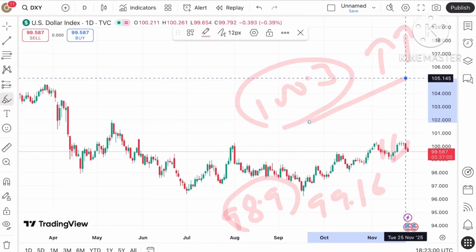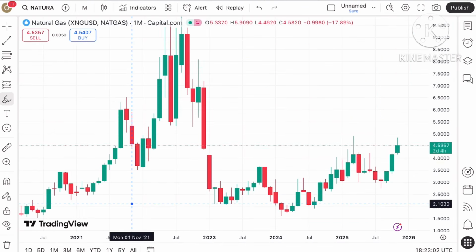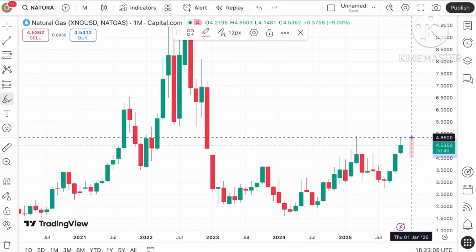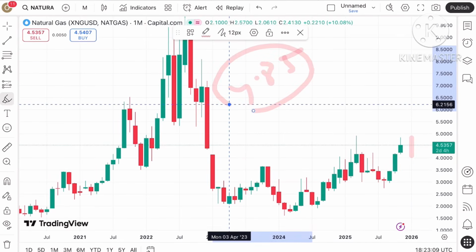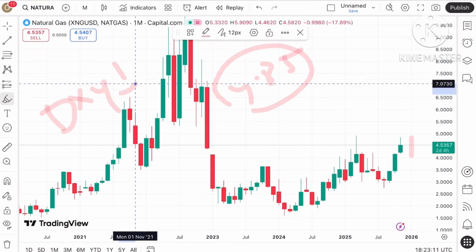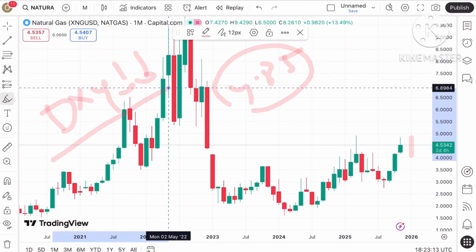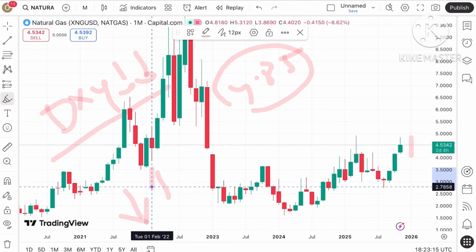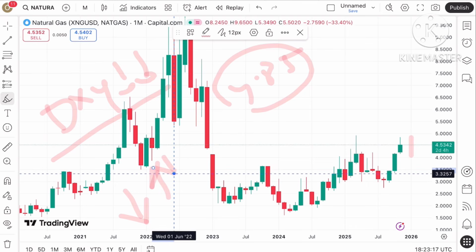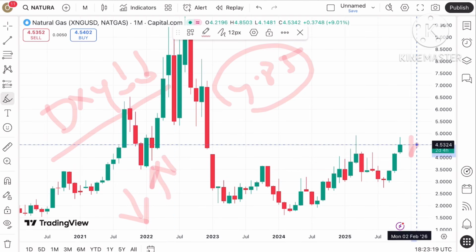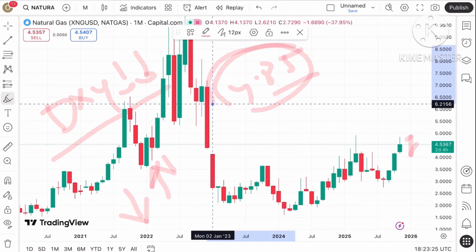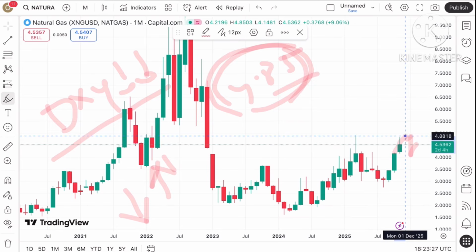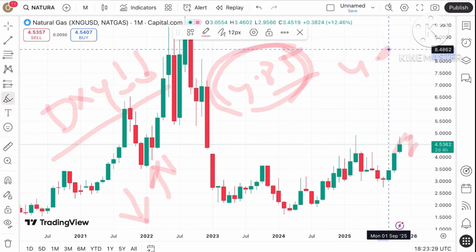Coming back to the natural gas price, if the price sustains above this level, a further upside can be seen towards 4.8, as we have seen the dollar index is going down. The dollar index and natural gas are inversely related to each other. So if the dollar index goes down, there is a higher probability that natural gas can touch a level of 4.85, and if the price sustains above this level, it will cross a level of 4.92.